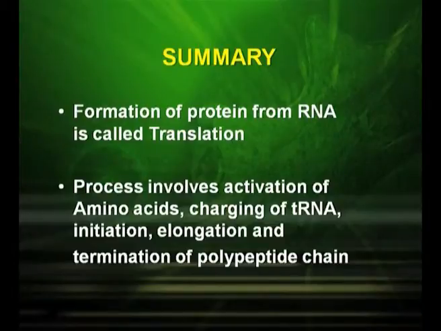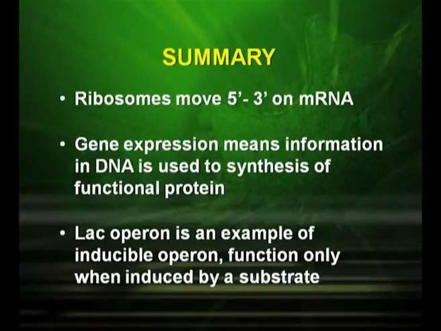Now let us have a summary of the topic that we have discussed. The formation of protein from RNA is called translation. The process involves activation of amino acids, charging of tRNA, and initiation, elongation and termination of the polypeptide chain. Ribosomes move 5' to 3' on mRNA. Gene expression means information in DNA is used to synthesize a functional protein. The lac operon is an example of an inducible operon, functioning only when induced by a substrate.